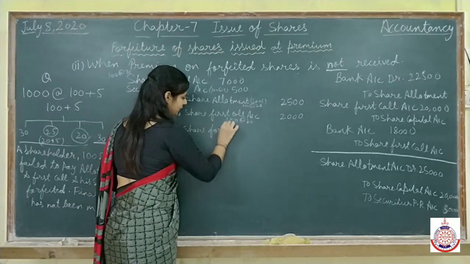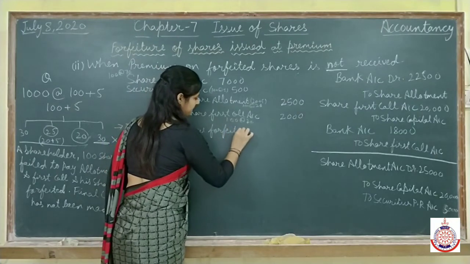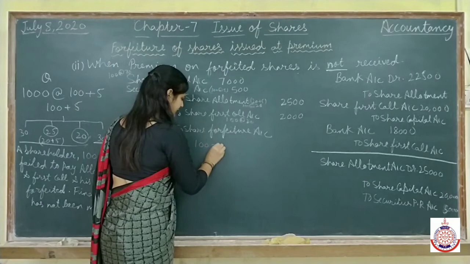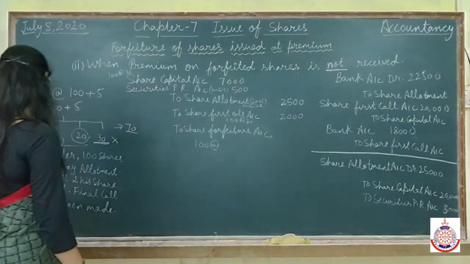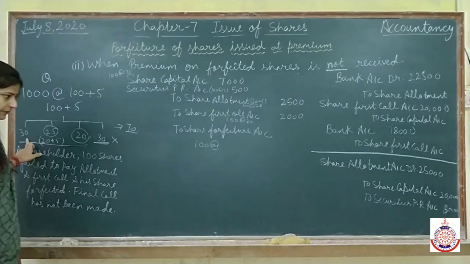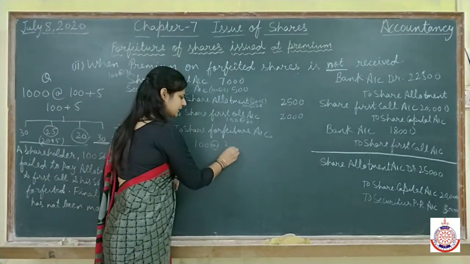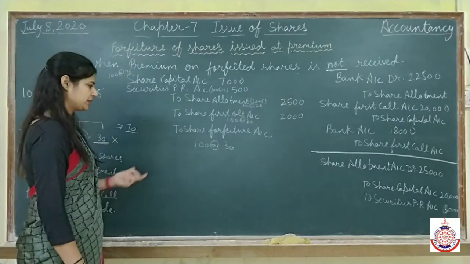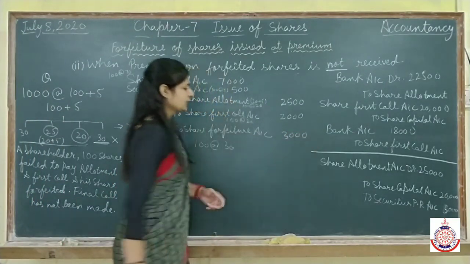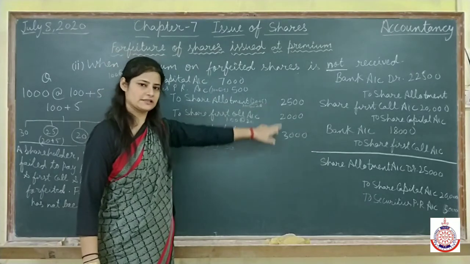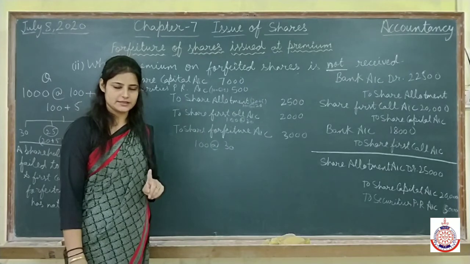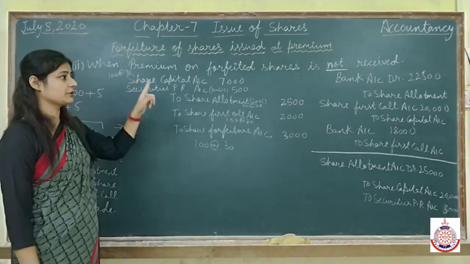And here to forfeiture account. Now on those 100 shares we had received 30 rupees for application. That's it. No allotment money, no first call money. It means total 3,000 we have received. 3 to 5 to 7. 7,500, 7,500 both sides. Clear this thing?